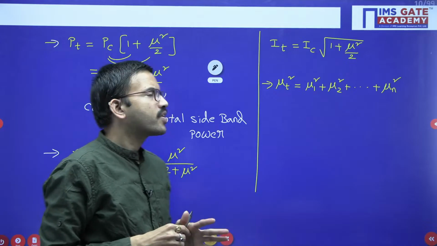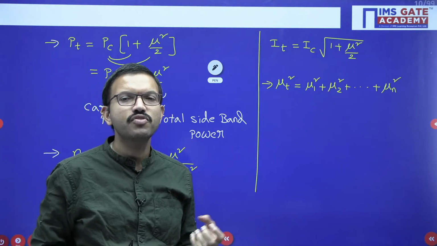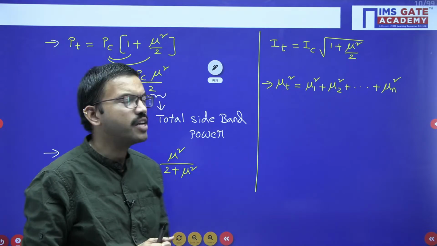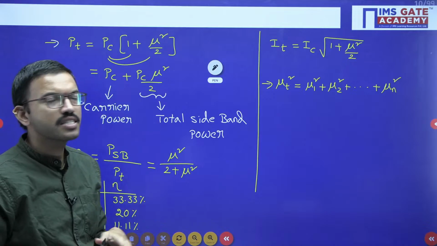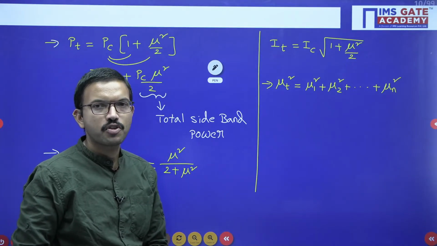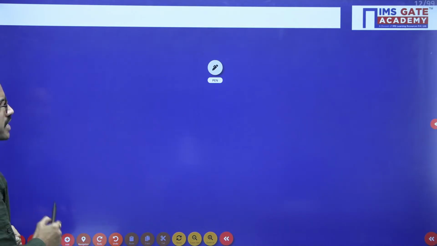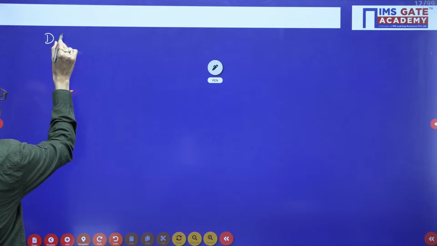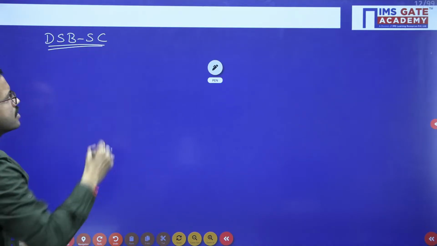So now we will suppress this carrier so that we are saving most of the power. Or in other words, whatever power is required for transmitting the signal, the entire power we are giving for the two sidebands. So accordingly the name of the next modulation technique is double sideband suppressed carrier.